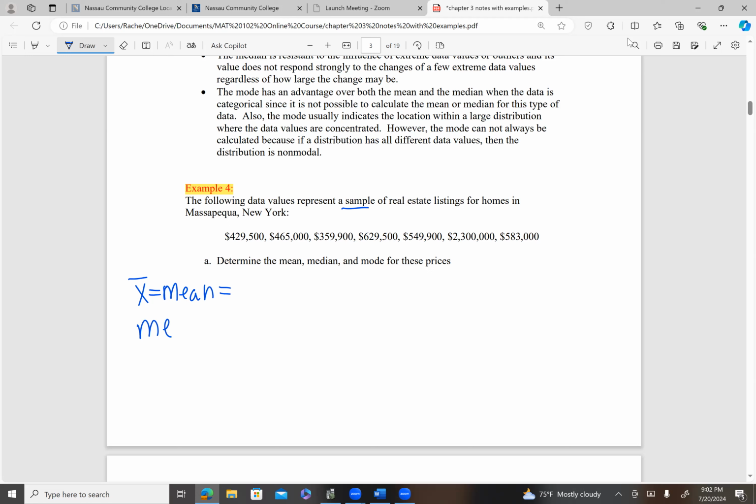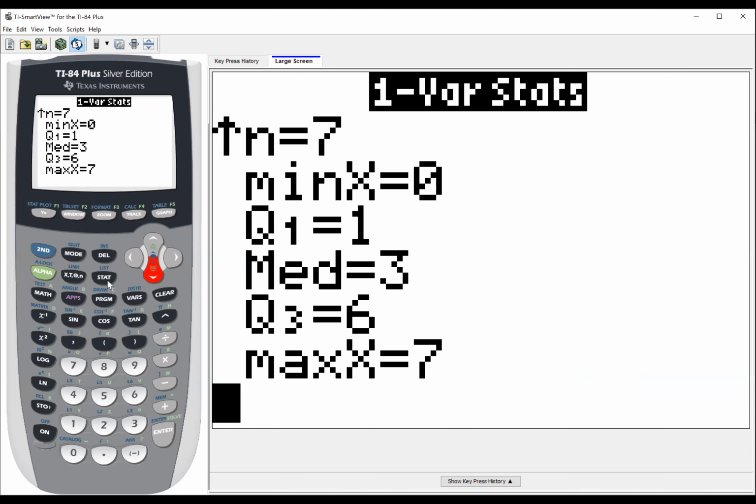Then we're going to list the median. And then I'm asking you also to find the mode. You should have at least paused and entered these 7 listing prices into a list in your calculator. I'm going to share my calculator with you because I already did so as well.